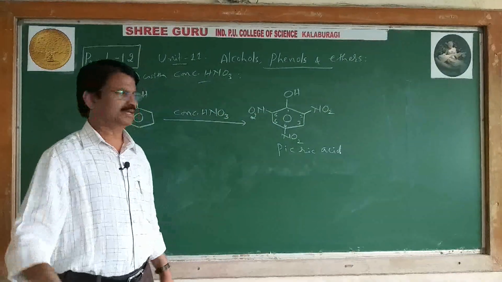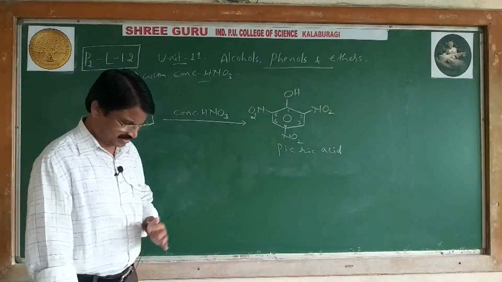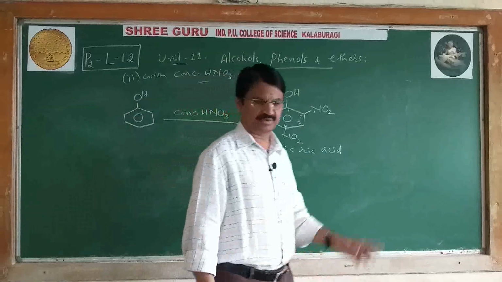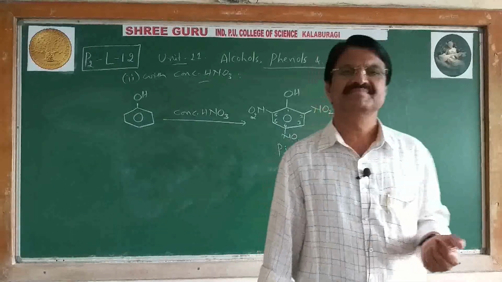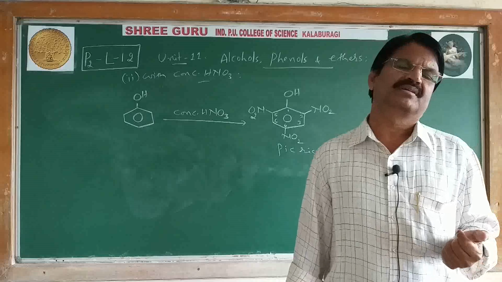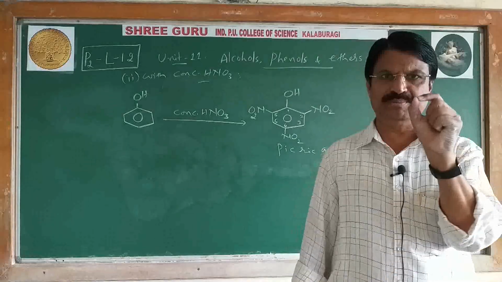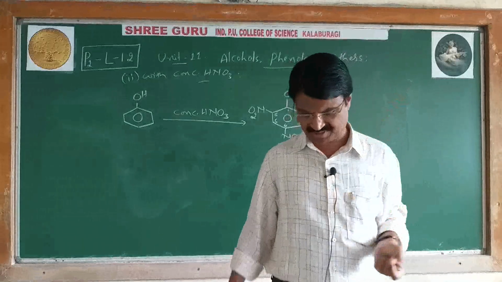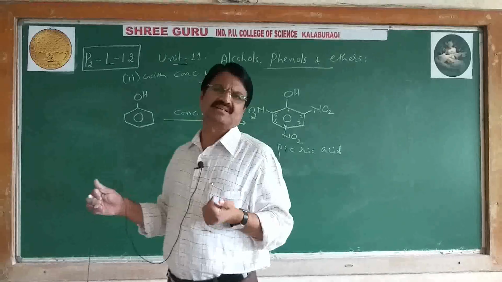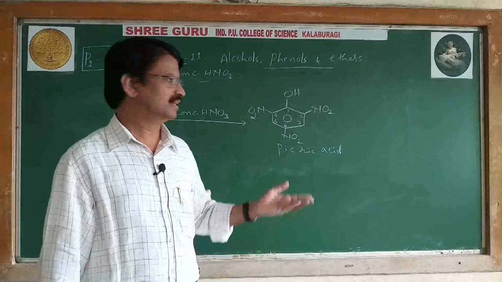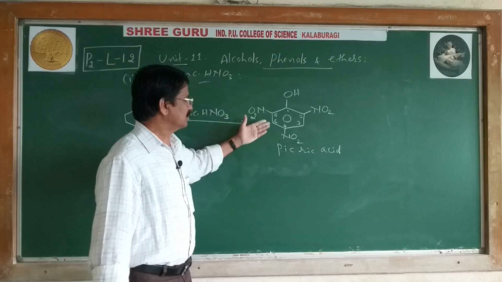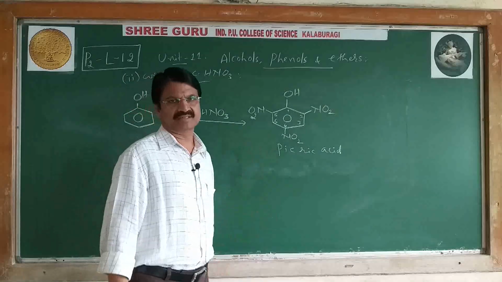Picric acid is a common name, just like oleum. Fuming sulfuric acid is called oleum. And even the cumene process you studied, cumene is isopropyl benzene. Like that, here one common name for this compound is picric acid.